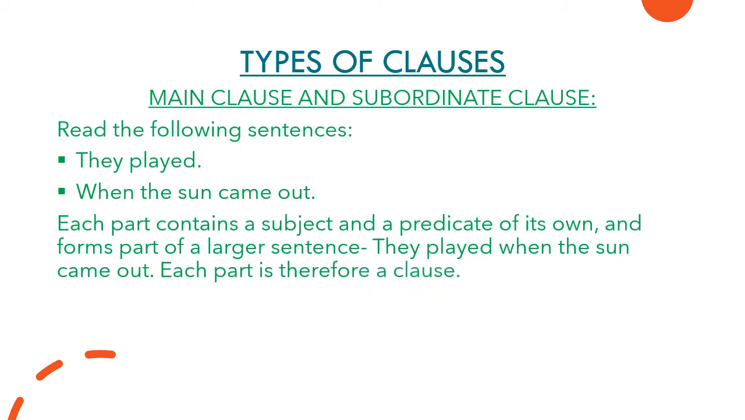So now see what they are saying here, that each part here contains a subject and a predicate of its own. They played. So they is a subject. What are they doing? They are playing. So played is a predicate. So that's what is said here, that each part contains a subject and a predicate of its own and forms part of a larger sentence. Okay. So now they have formed a part of the larger sentence. They played when the sun came out. Each part is therefore a clause. Clear to everyone? Moving next.